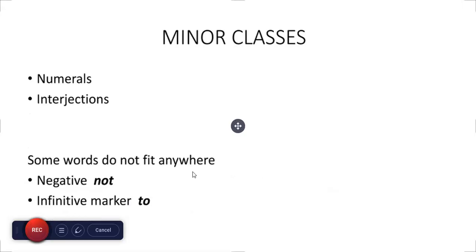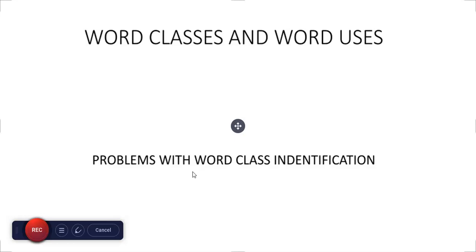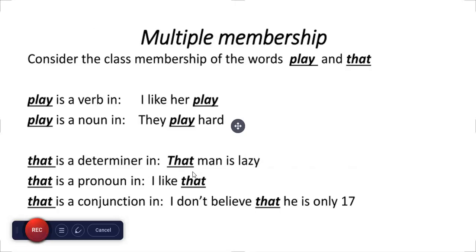Minor classes: numerals and interjections. Some words don't fit anywhere: negative not and the infinitive marker to. Word classes and the word uses. Problems with word class identification.